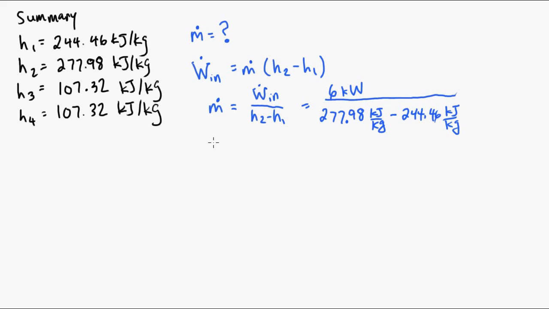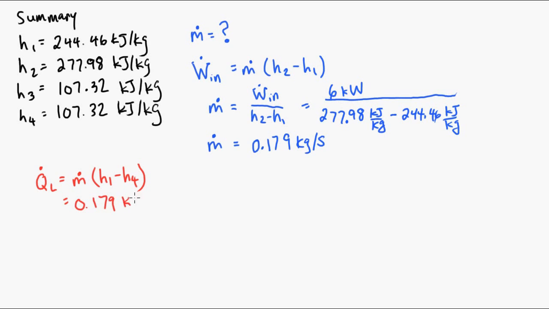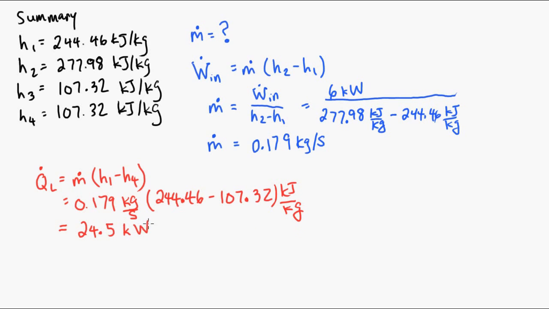And we enter these values into our calculator, and we get a mass flow rate of 0.179 kilograms per second. So now we want to find QL, the heat going into the evaporator. It's equal to the mass flow rate multiplied by the difference in specific enthalpy. We'll plug in these values, enter them into our calculator, and we get 24.5 kilowatts.